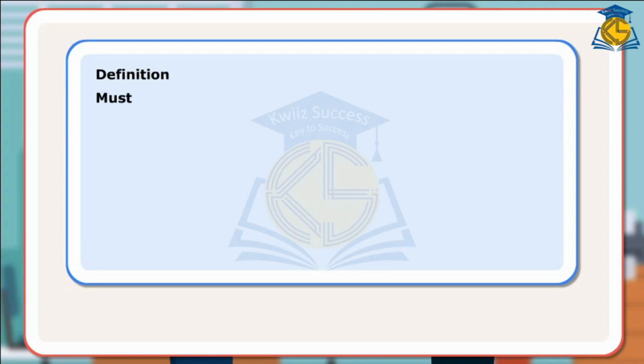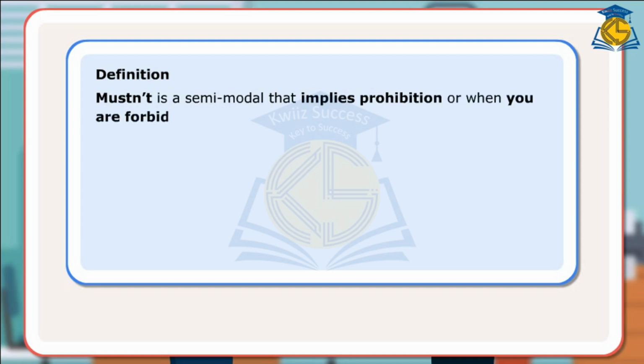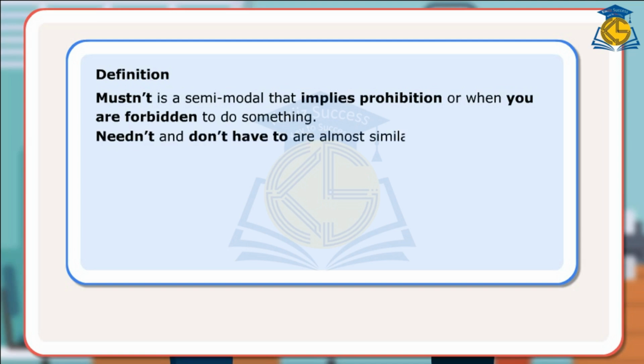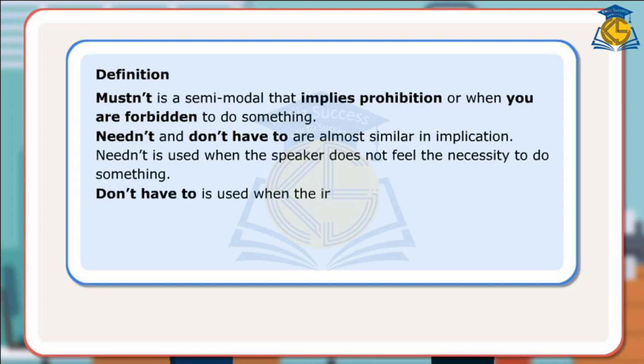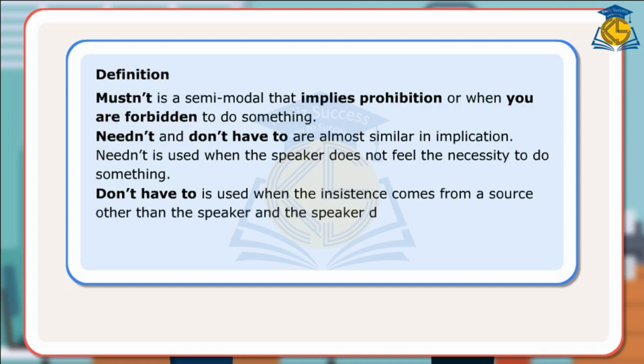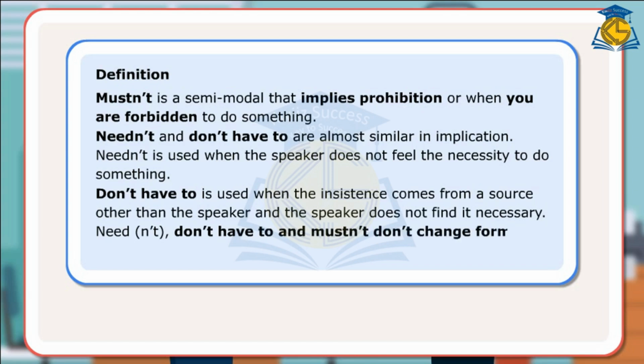Definition. Must not is a semi-modal that implies prohibition, or when you are forbidden to do something. Need not and don't have to are almost similar in implication. Need not is used when the speaker does not feel the necessity to do something. Don't have to is used when the insistence comes from a source other than the speaker and the speaker does not find it necessary. Need not, don't have to, and must not don't change form regardless of the subject, whether singular or plural.